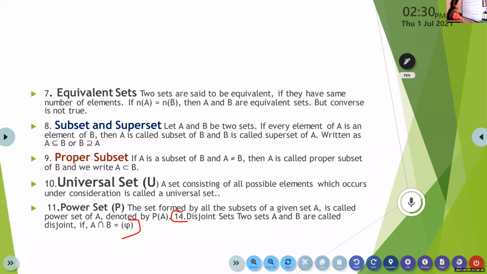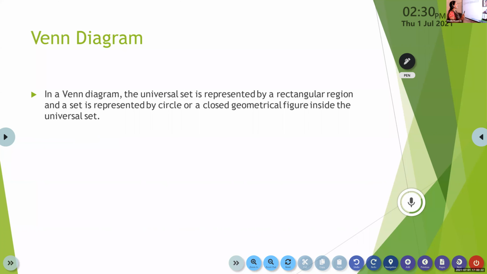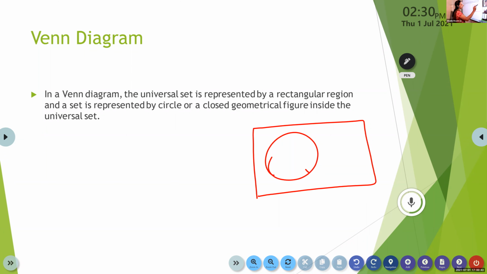Okay. Next is Venn diagram. In Venn diagram, the universal set is represented by the rectangular region and the set is represented by a circle or a closed geometrical figure inside the universal set. Subsets will be inside the rectangular figure. This is what we call a Venn diagram. So in a Venn diagram, the universal set is always represented by the rectangle, and the set is represented by a circle or closed geometrical figure.